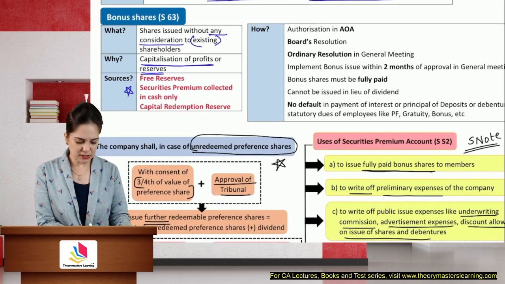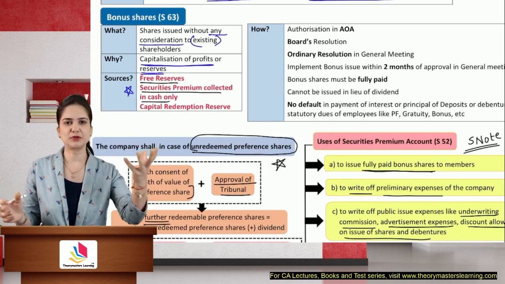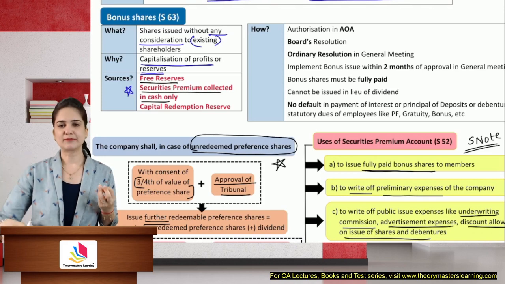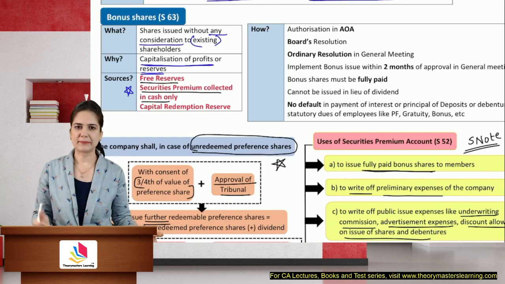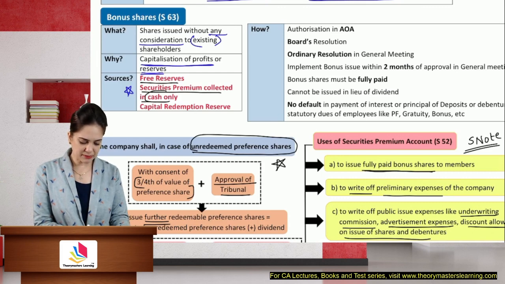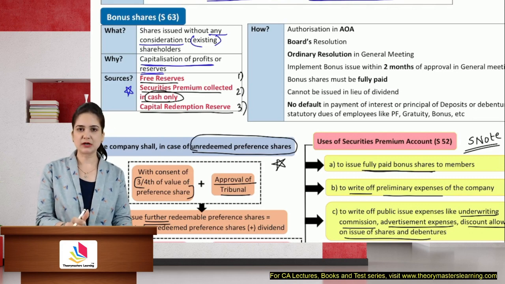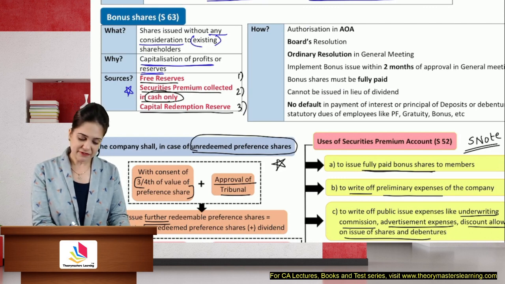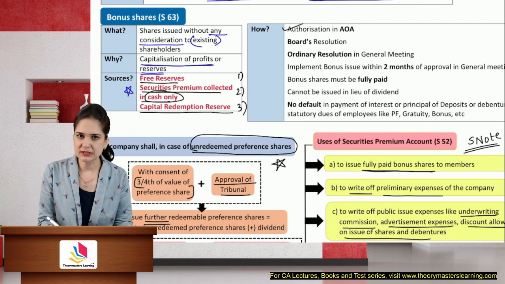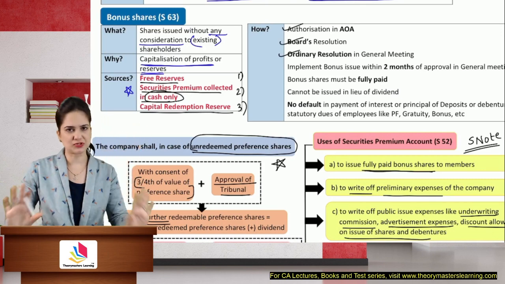You can use your free reserves, or securities premium earned in cash only. Securities premium can sometimes be earned other than cash. That is when you receive assets and you give less number of shares. If you have earned more and given less, whatever is the difference, that is your capital profit, and it is transferred to securities premium, that is other than cash. But here you can use the premium earned in cash only, and you can also use CRR. So you have 3 sources: free reserves, securities premium collected in cash only, or capital redemption reserve. First thing is I need authorization in the articles. Articles must authorize the issue of bonus shares. Just an ordinary resolution is required after the board's resolution.